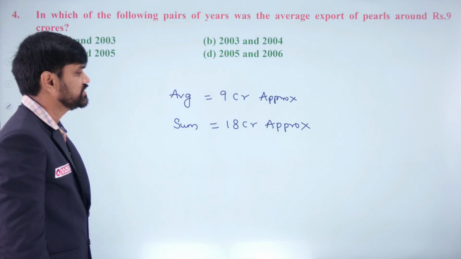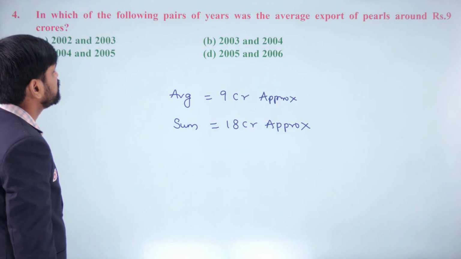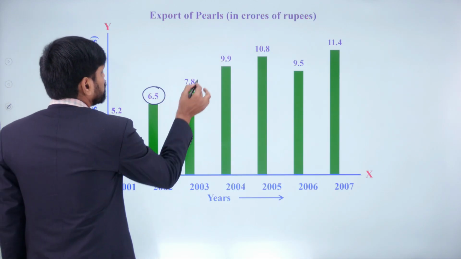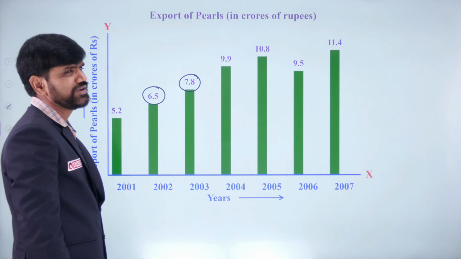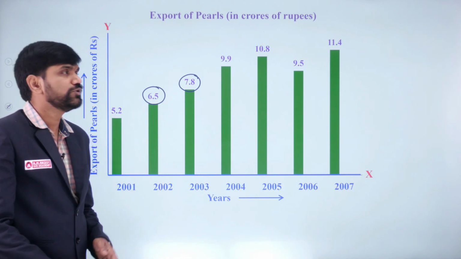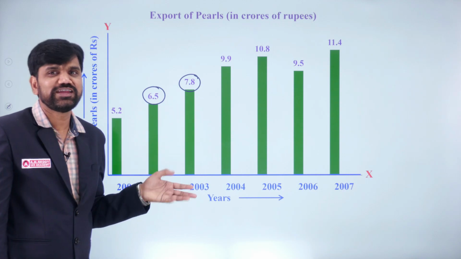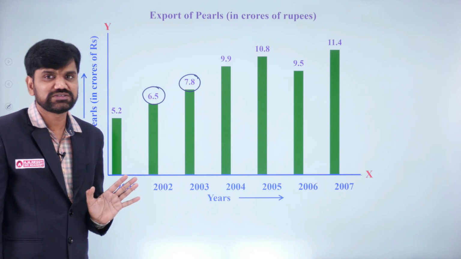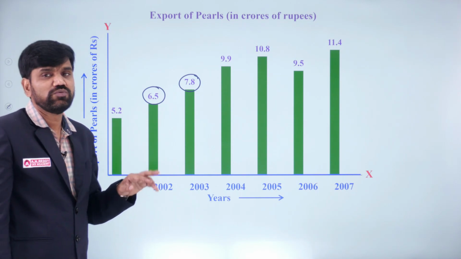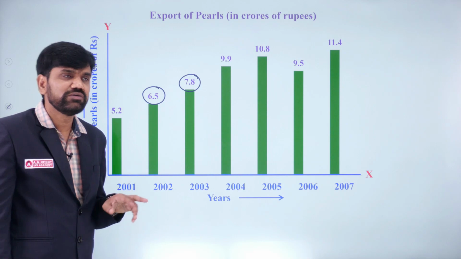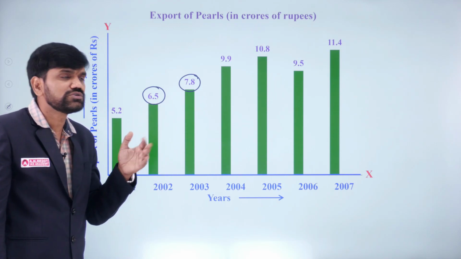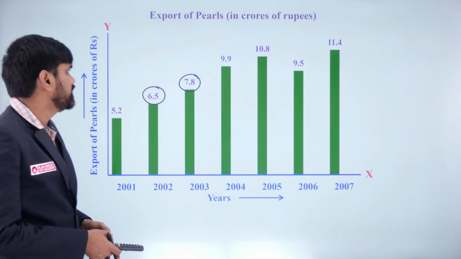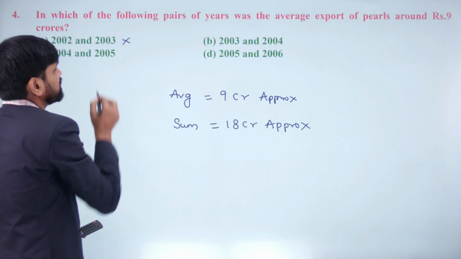In which pair of years does that happen? Just check. 2002, 2003. What does that add up to? 6.5, 7.8. You need not even add, because both are below 9. If both are below 9, the average cannot be 9, because the average will always be between the smaller and the higher number. One number must be above the average and one below. As both numbers are below 9 crores, their average cannot be 9. Leave it. This is impossible. I am not even adding.